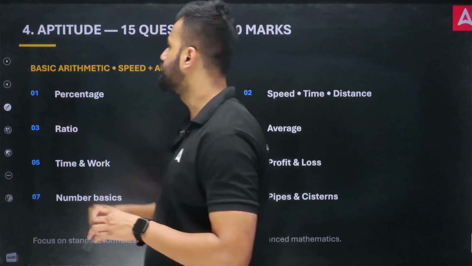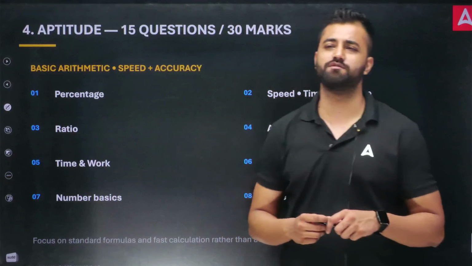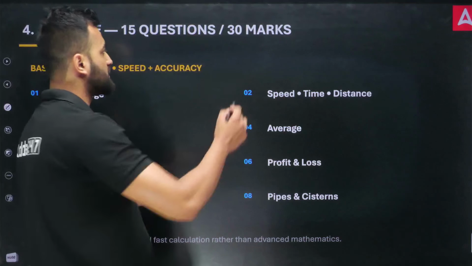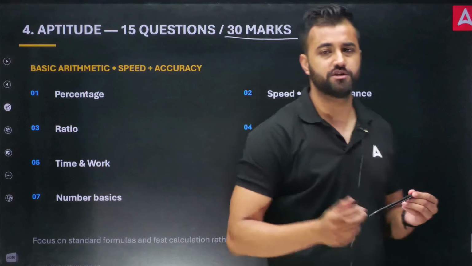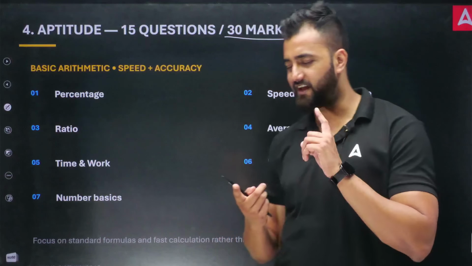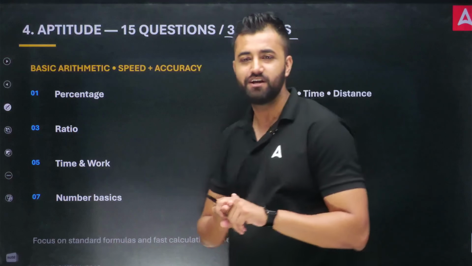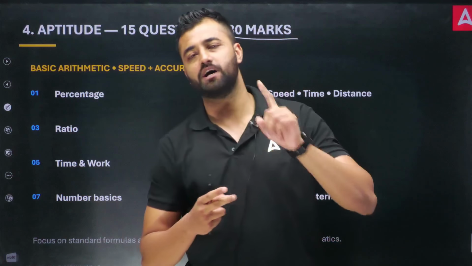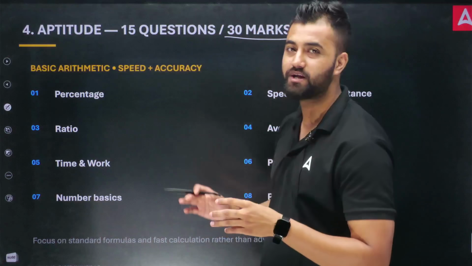Okay, so if we move towards aptitude, aptitude was somewhat very basic, very easy questions were asked. So I'm sure most of the students could secure 30 marks in this part. And as I mentioned before also, theoretical subjects are always uncertain. You never know what the examiner might ask from those subjects. But the highest scoring subjects are your aptitude and reasoning.